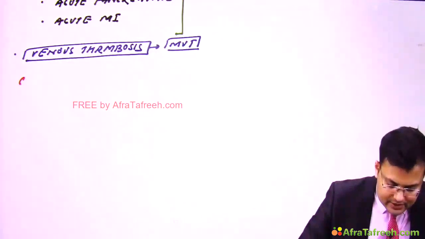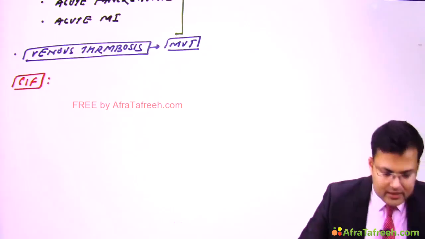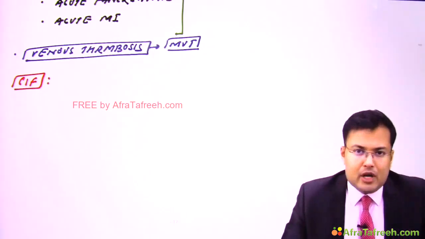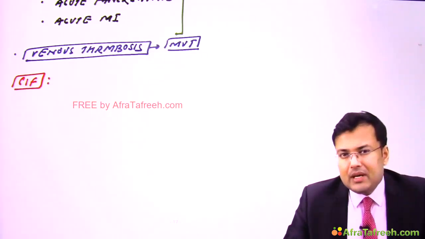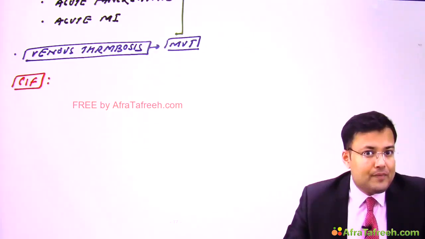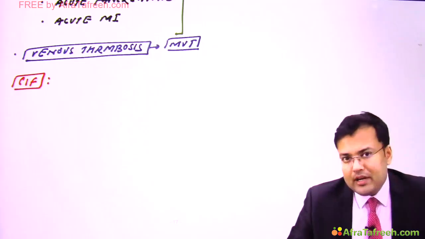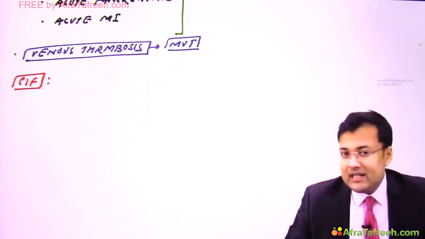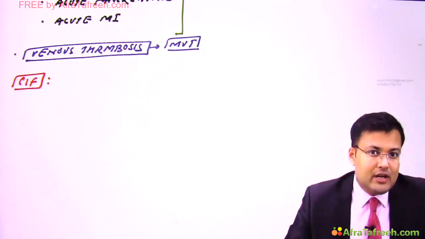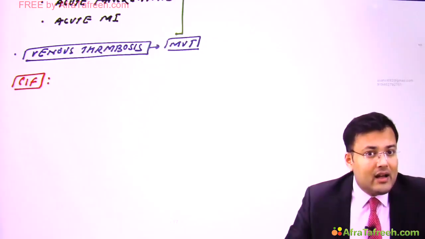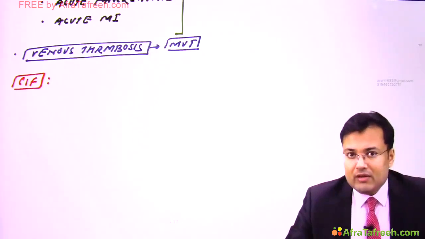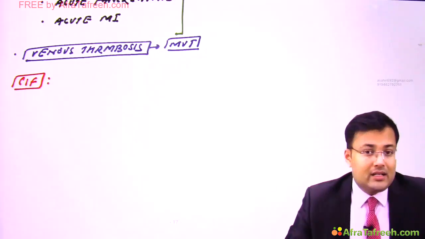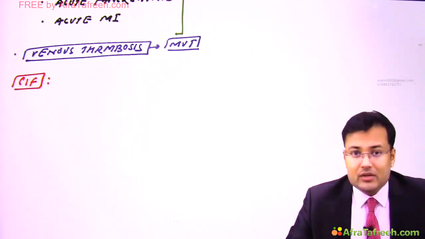So what are the clinical features of acute mesenteric ischemia? These patients are having severe abdominal pain, and here symptom is out of proportion of signs. Patients are having multiple episodes of vomiting, there is diarrhea also. Now initially there is ischemia. Over a period of time, if there is delay in diagnosis or late presentation, these patients are having hematochezia, melena. And if patient is brought at a later stage when there is already gangrene, these patients are going to develop hypotension, shock, and certain patients are going to develop septicemia. So these are the manifestations.